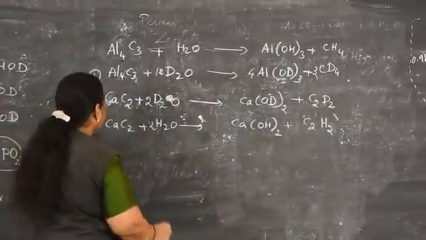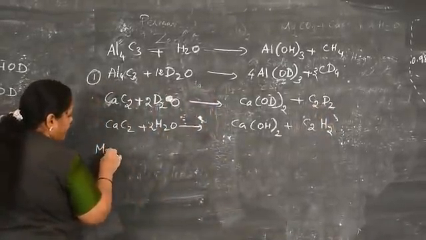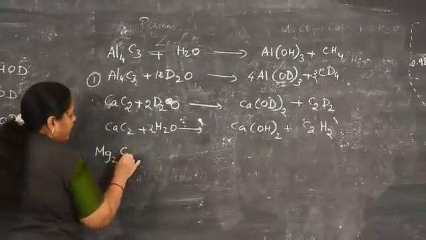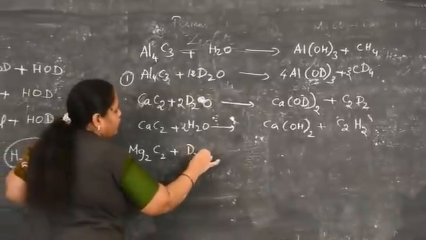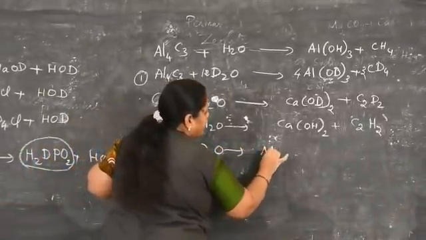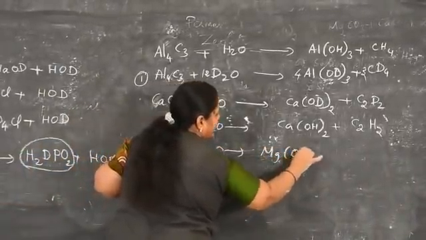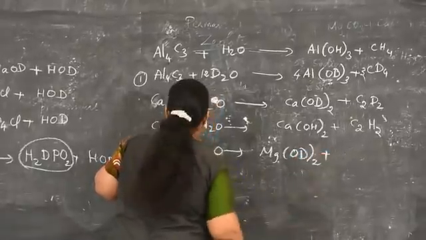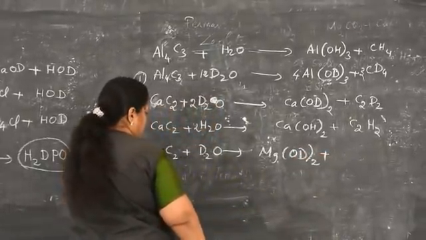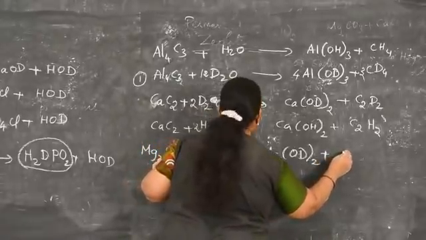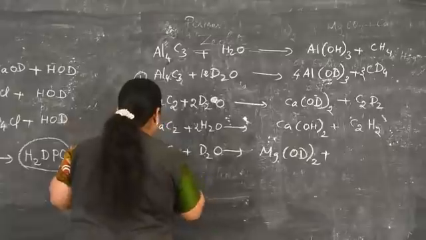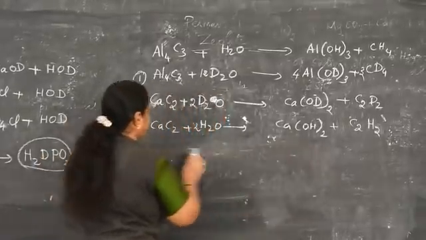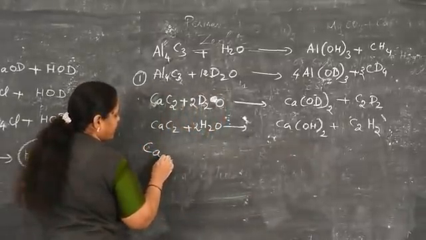Like that, magnesium carbide reacts with D2O. It forms Mg(OD)2 plus the product. Next, it reacts with calcium phosphide.